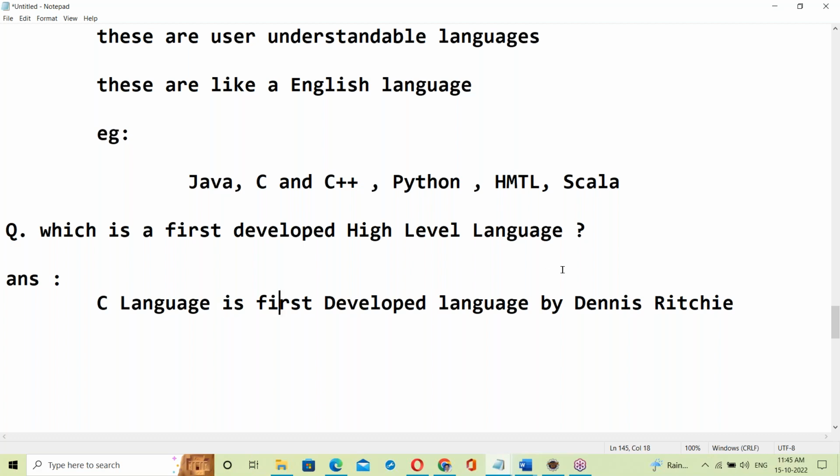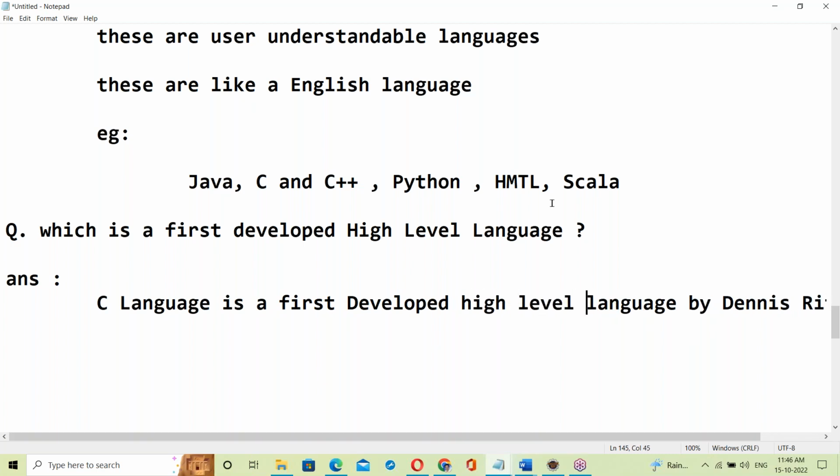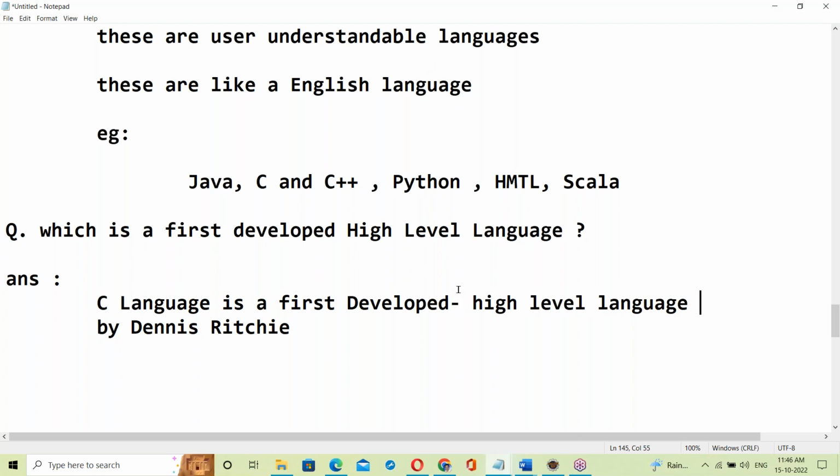C language is the first developed high level language, by Dennis Ritchie.